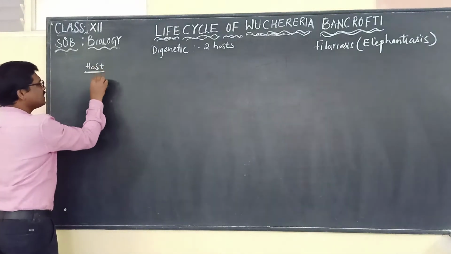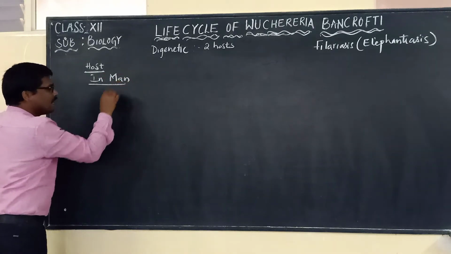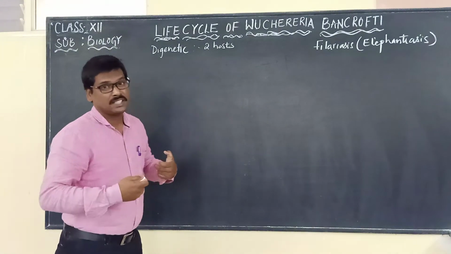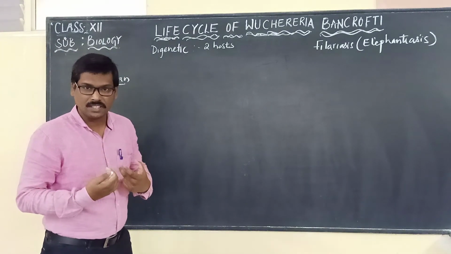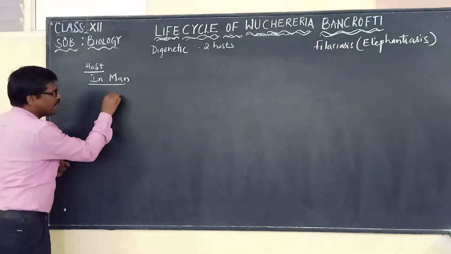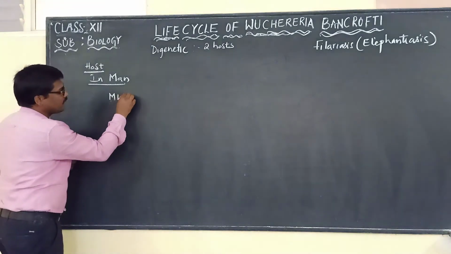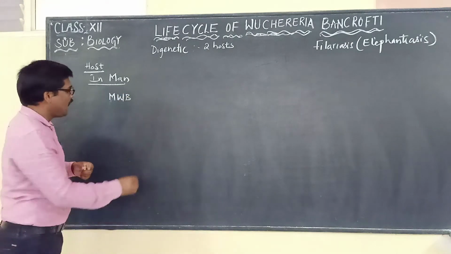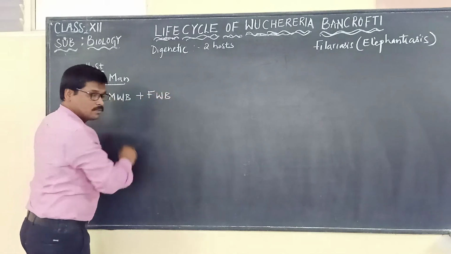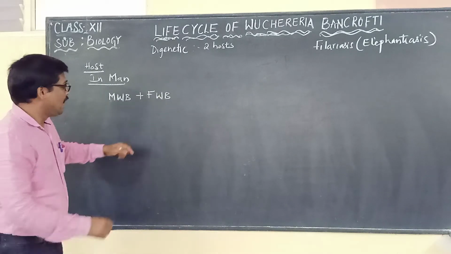So for host 1, what is happening in man we are going to discuss now. In man, this particular Wuchereria bancrofti is present in the lymphatic vessels. Let us say there is a male Wuchereria bancrofti worm, and also a female Wuchereria bancrofti worm.